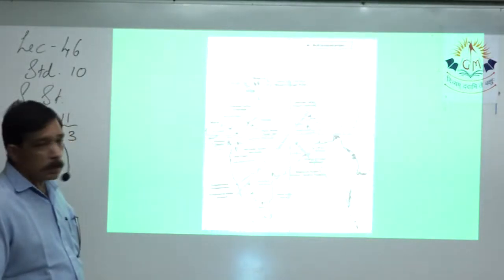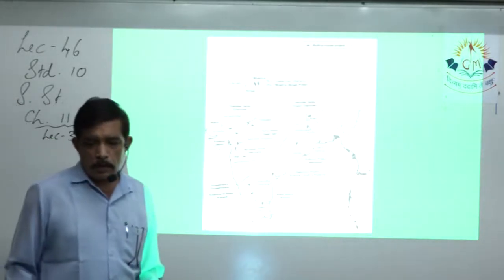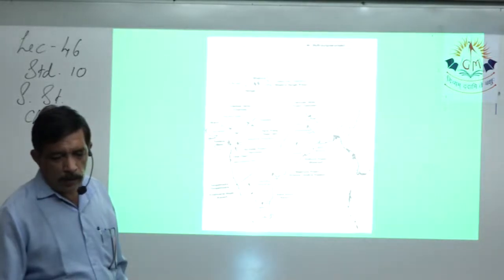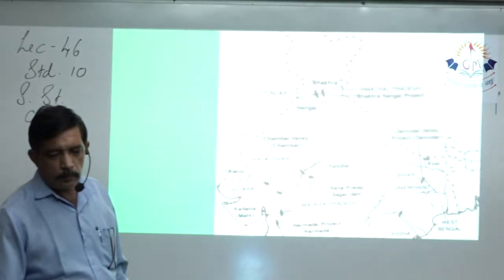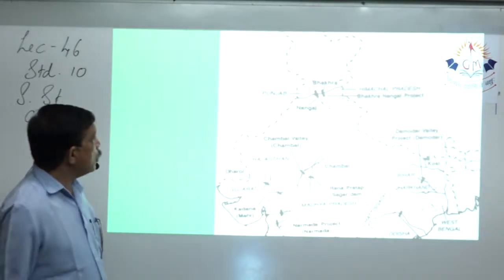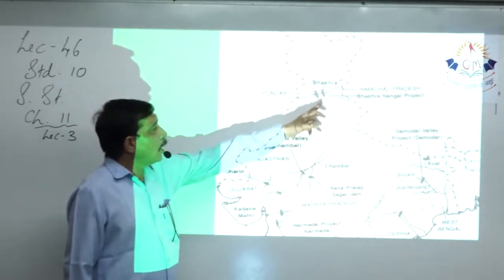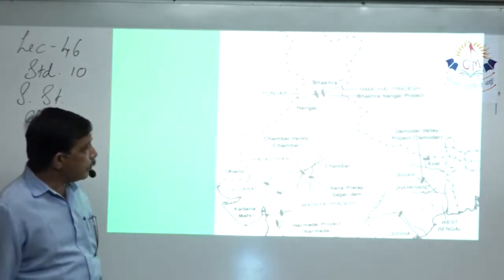We have also discussed the location of these dams earlier. Let us see them one more time. Here you can see the Bhakra Nangal Dam. Over Bhakra and Nangal, two dams are made in succession over the Satluj River.